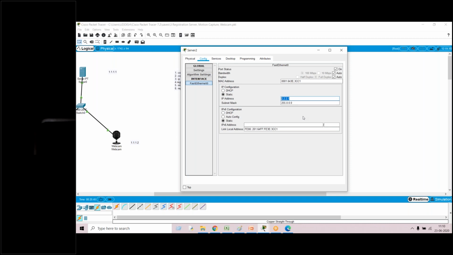Just click on server, go to configuration. Under configuration fast Ethernet, in that IP configuration, make sure that you have static configuration. In the static configuration, that is nothing but you assign 2.2.2.1.